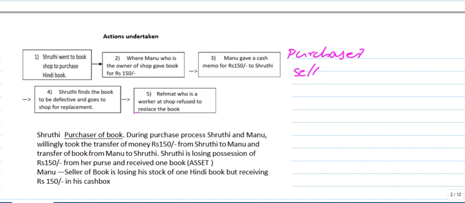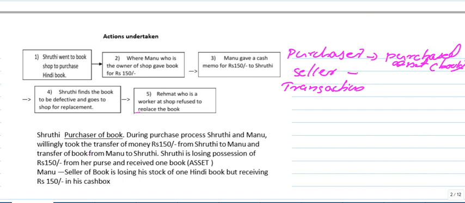Okay, purchaser and seller are here, and here is the transaction. What's the transaction? The purchaser purchased goods or an asset. Here it is not goods, it's an asset only: the book. And the seller sold the goods, because these are for selling only, so that person keeps it as stock. So the book is for 150 rupees. These are the transactions here from the two entities' point of view.